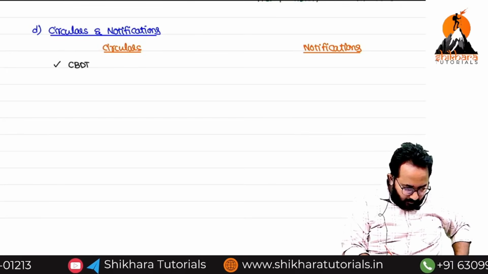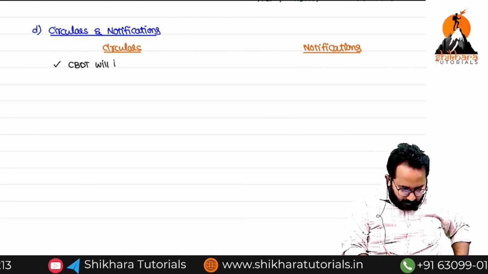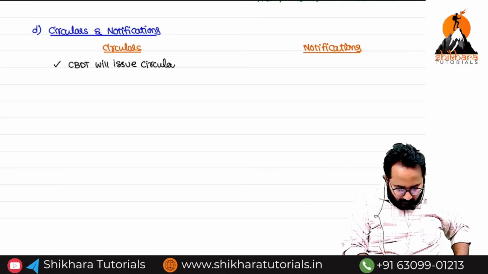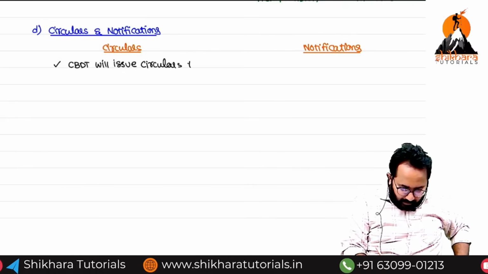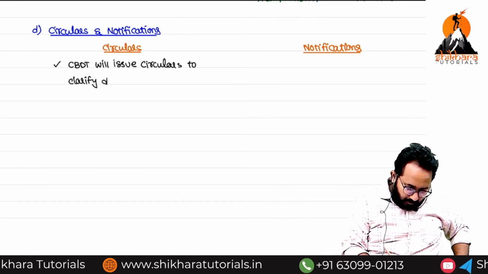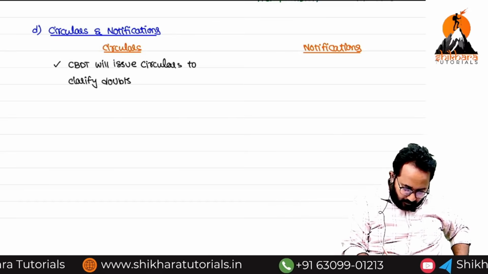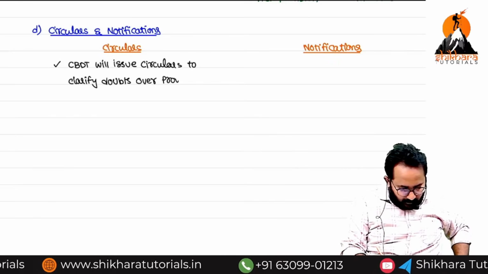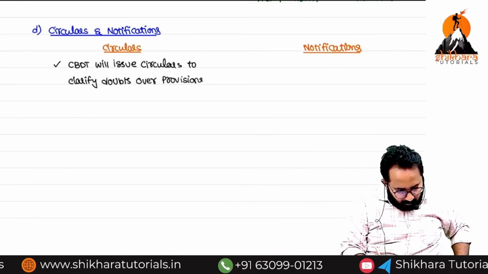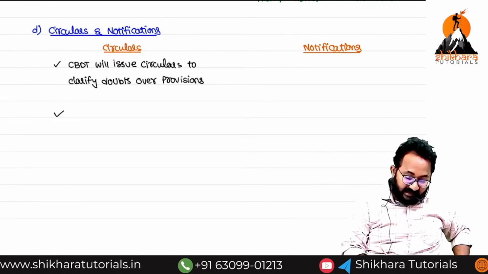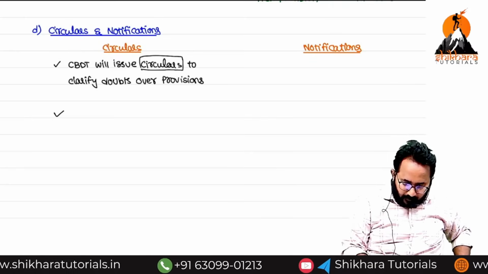CBDT will issue circulars to clarify doubts over provisions. Who gave these circulars? CBDT.